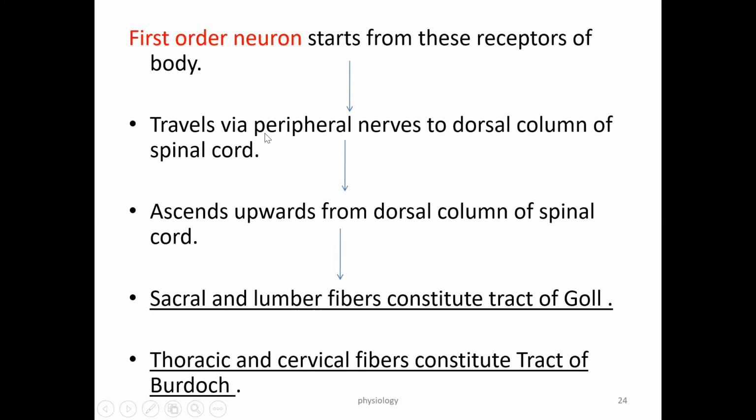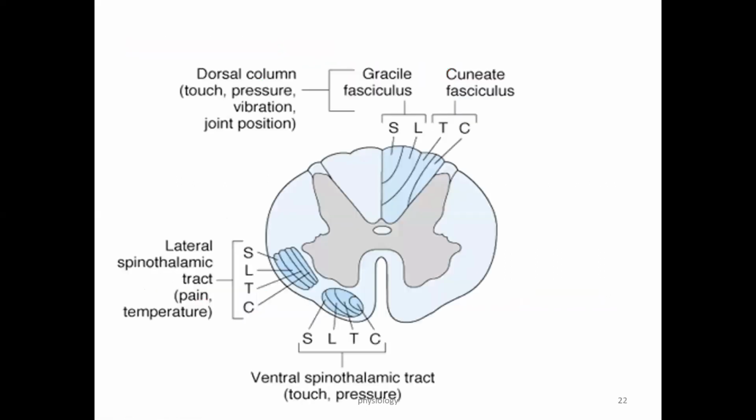They travel via the peripheral nerves to the dorsal column of the spinal cord and ascend upwards from the dorsal column. Remember, the dorsal column is the white column, outside the gray matter. The sacral and lumbar fibers are present here, and this is called the tract of Goll. These are the sacral and lumbar fibers, and this fiber is called the tract of Goll.